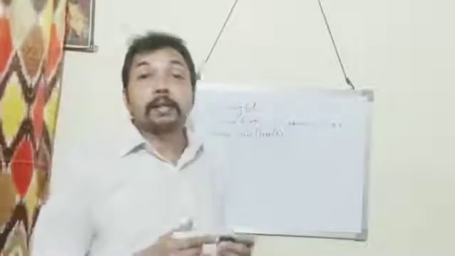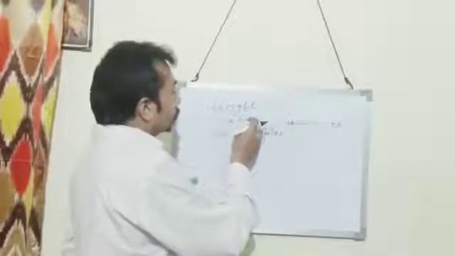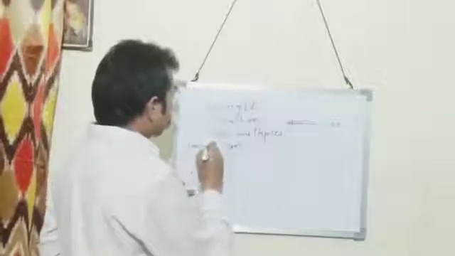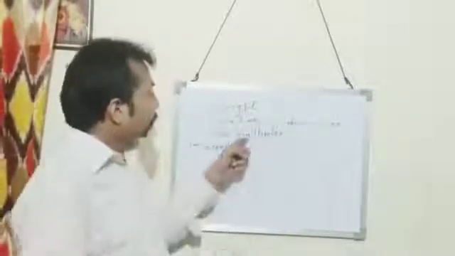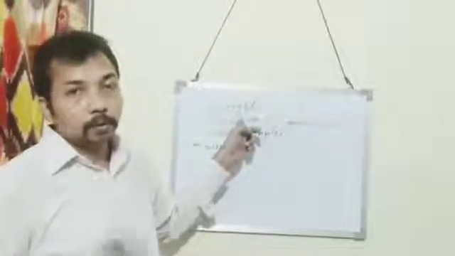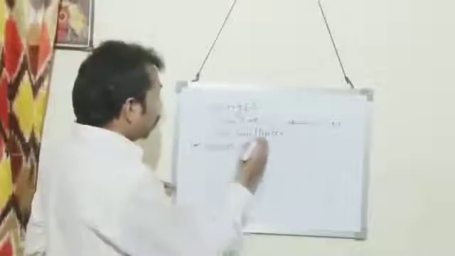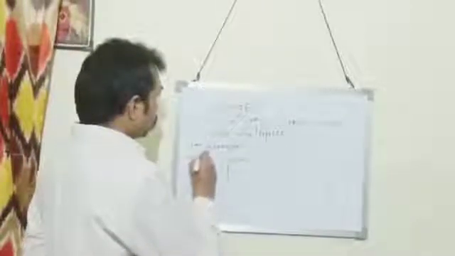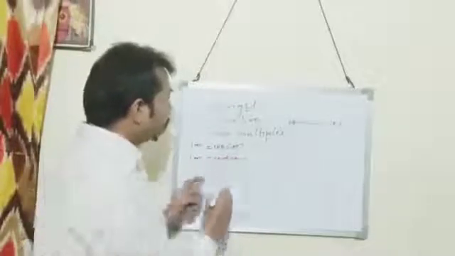Submultiples are the units which are smaller than meter, like centimeter. 1 meter is 100 centimeter. So centimeter is a submultiple of meter. So submultiple means which is smaller. And another one is millimeter. So 1 meter is equal to 1000 millimeter.